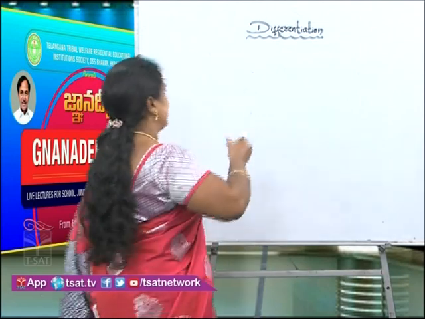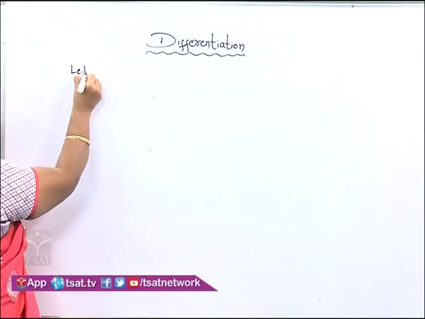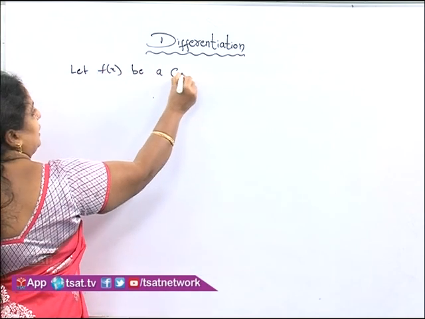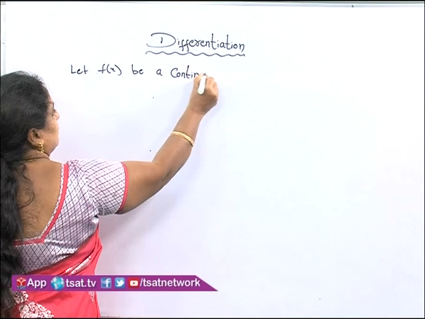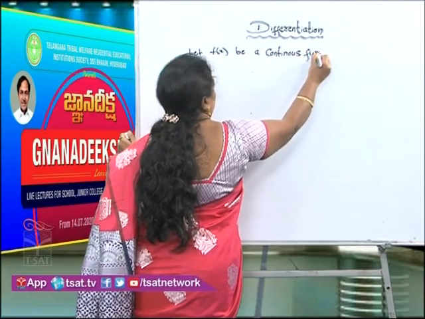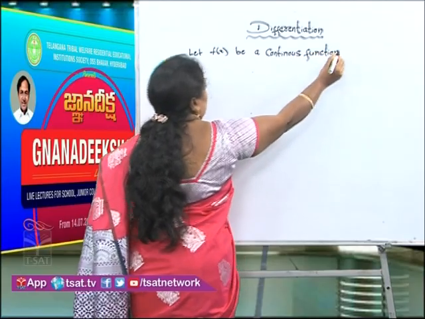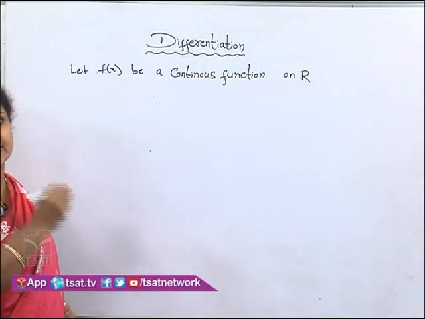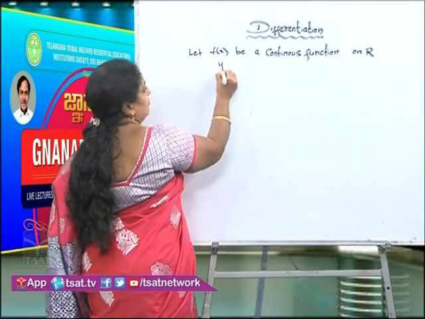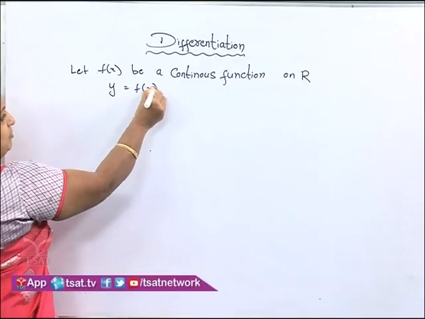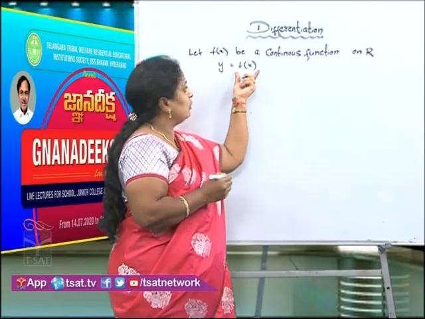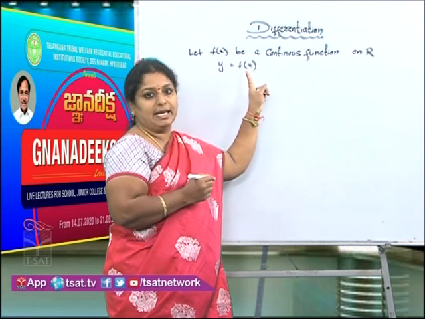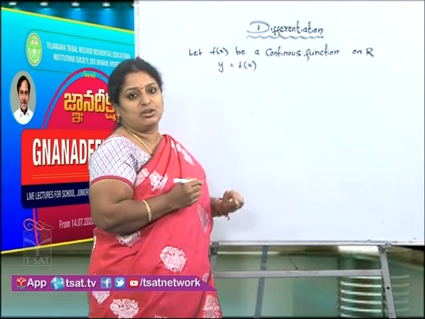So let us consider, let f of x be a continuous function on R or any interval, let us take it as R. Now consider y is equal to f of x. Here the value of the function depends upon the value of x that we are taking. As x changes, y also changes.